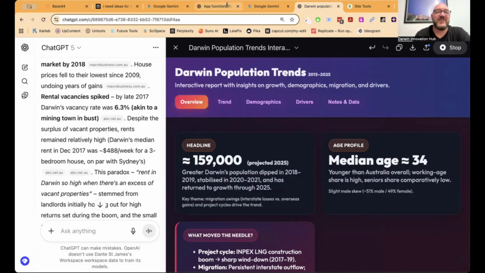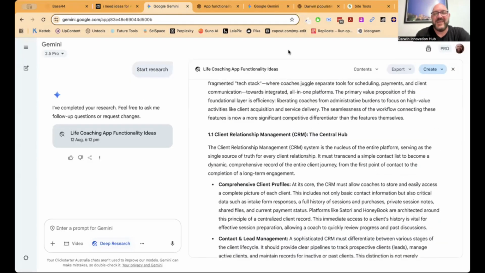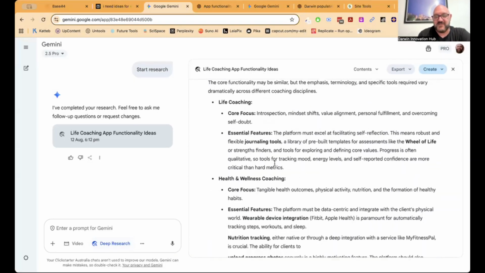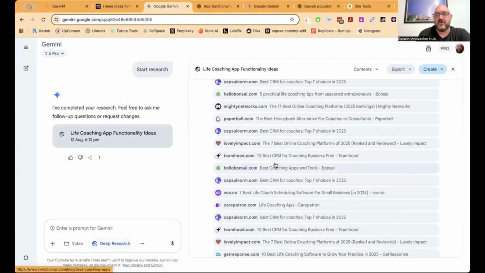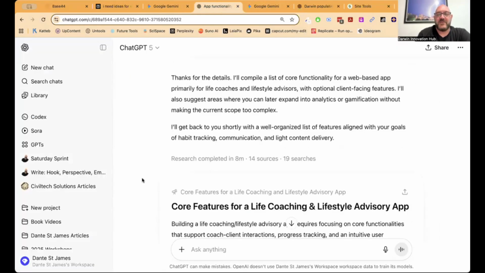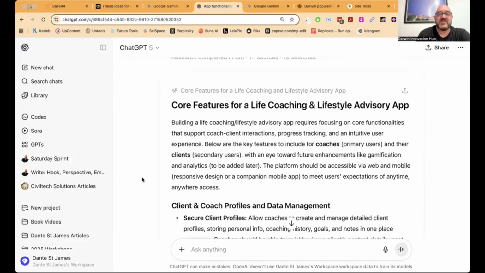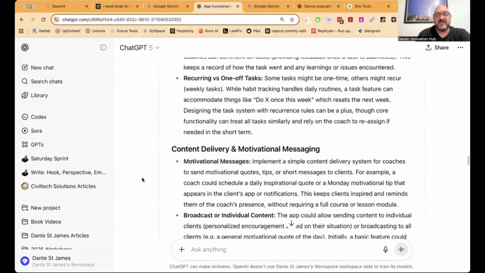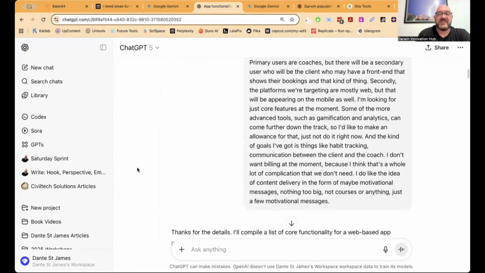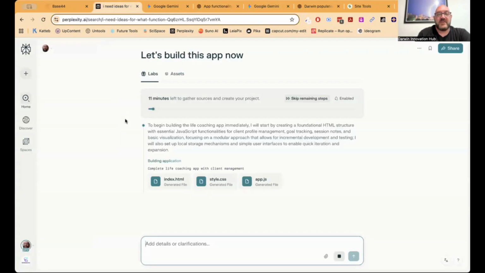How about we go back to our original idea, which is to create our life coaching app. Now, Gemini has now caught up. It's got all the research, has said what it wants to create as far as an app goes, and done all these cross references. Don't need to read all that. We've got the same thing over here from ChatGPT. So the core features for that. Again, it's a lot of writing in there. We don't necessarily want to read all of that. Perplexity has actually skipped way behind, doing super deep research in the background that is probably going to take too long for this webinar to cover.